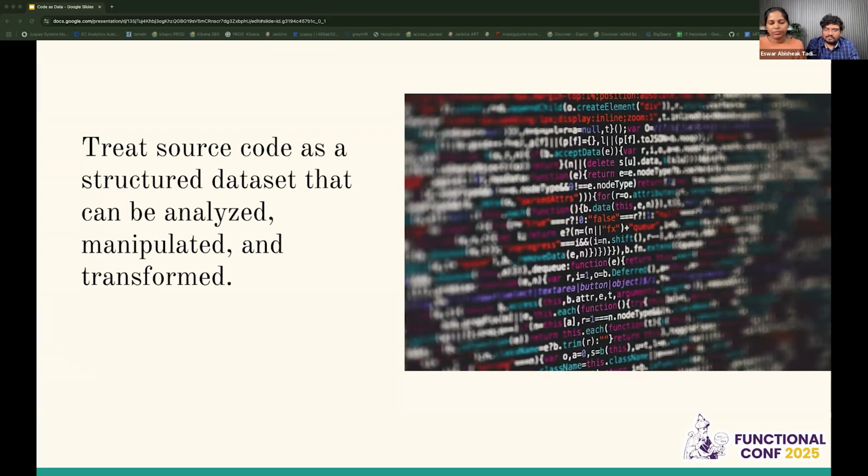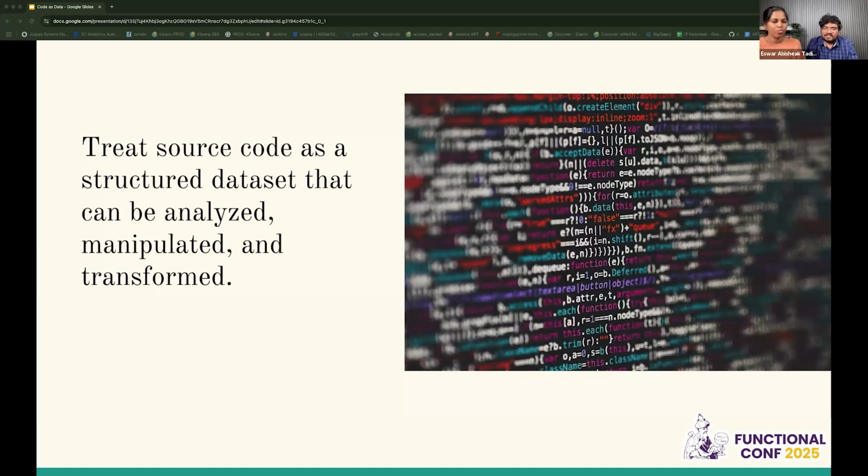Yes, we can query code, but if it's raw code, it'll still be hard to query. So we wanted to convert this code into a structure, on multiple levels of information, because different use cases need different kinds of information. So we transform our code into a structured data set such that we can query on it for our multiple use cases, which we'll explain in this demo.